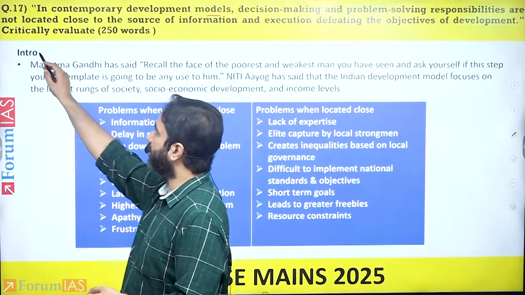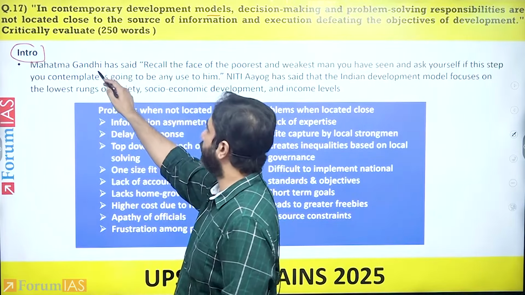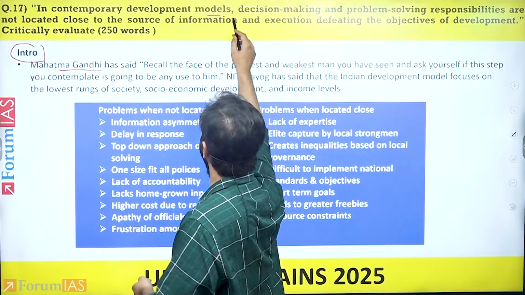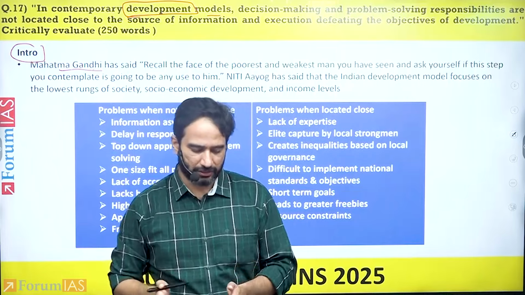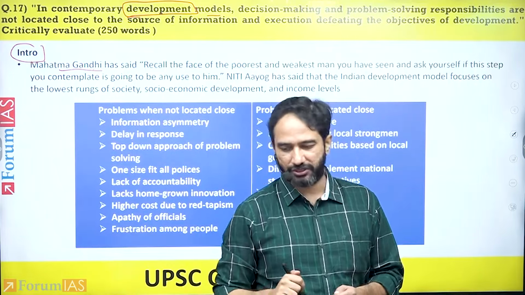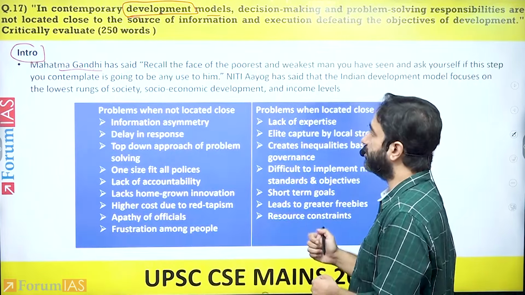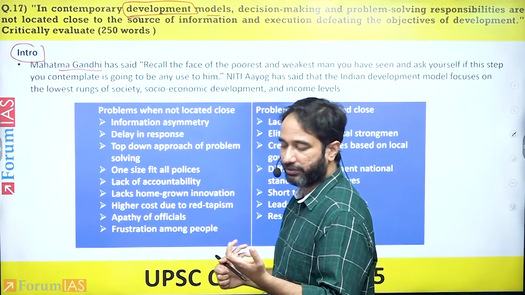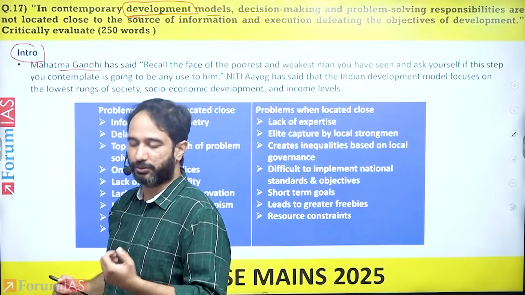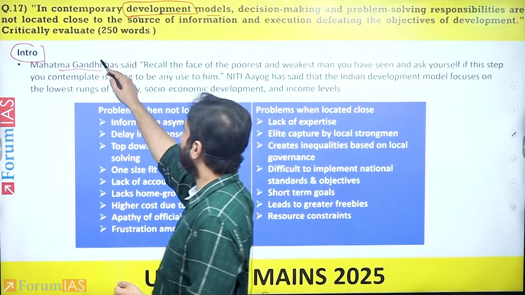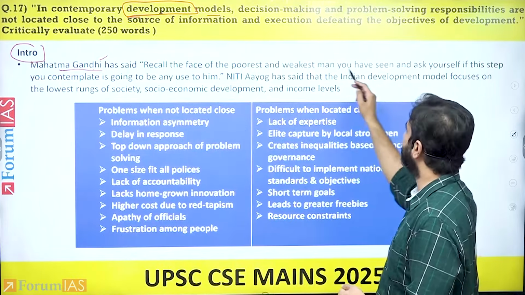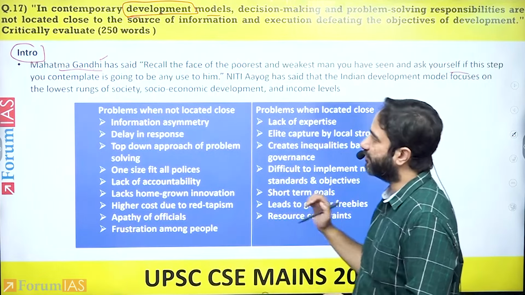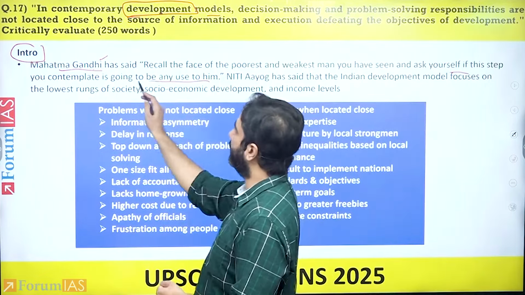Within this, you start with a basic introduction. You talk about in relation to development. You can have multiple forms of introduction here, but one way that you can introduce is you can start with a quote, which is quite common for toppers to do within UPSC. So you can start with a quote of Mahatma Gandhi, where he ends up saying, recall the face of the poorest and the weakest man you have seen, and ask yourself if this step is going to be of any use to them.